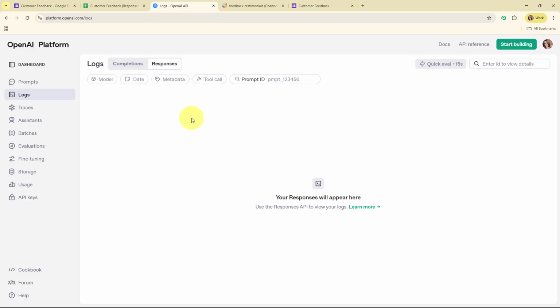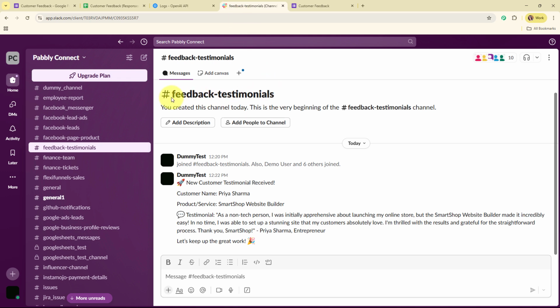After receiving the feedback, OpenAI is going to first sort the feedback as positive, negative, or neutral. And if the response is positive, then automatically it is going to generate a testimonial for the same. After generating the testimonial, automatically that is going to be shared as a new alert message to my team members on our Slack channel that I've already created with the name feedback testimonials.